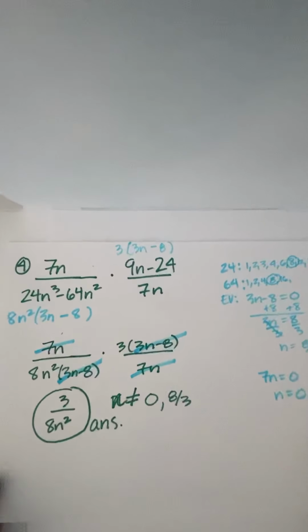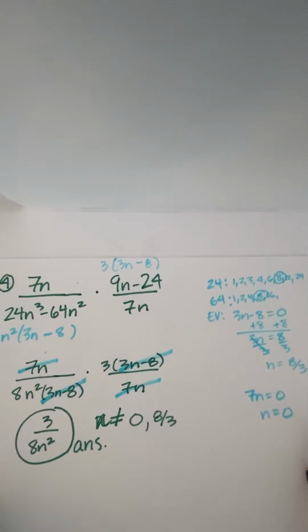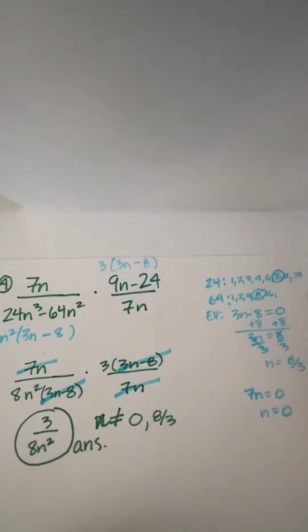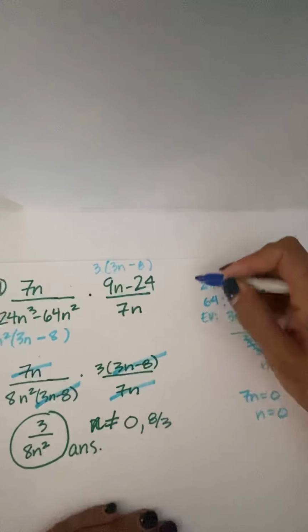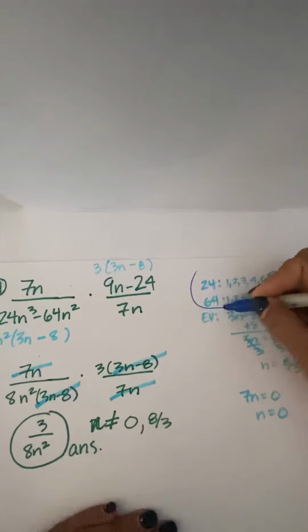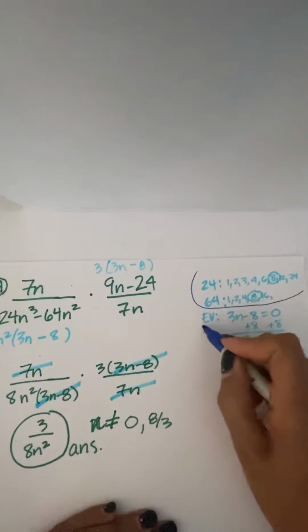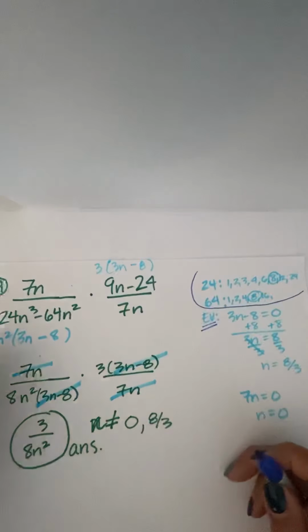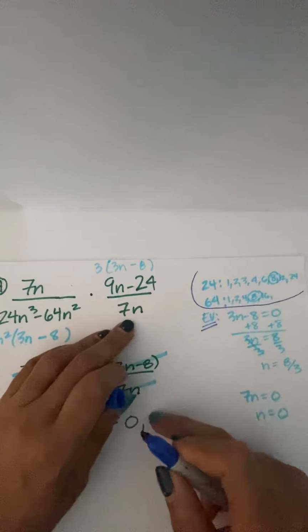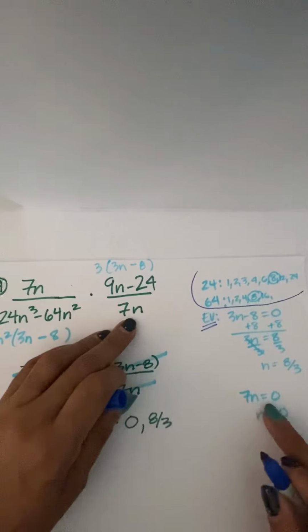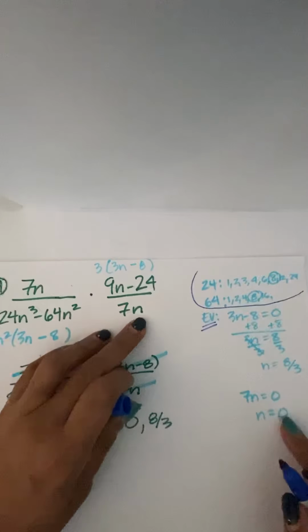So the very first thing I did was I identified my excluded values. So you can ignore this over here. This was just the information for finding a GCF, but we'll come back to that. So for the excluded value, I can see that one of my excluded values is going to be 0 because I set 7n equal to 0 and equals 0.